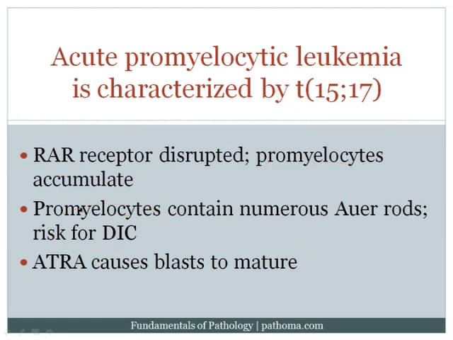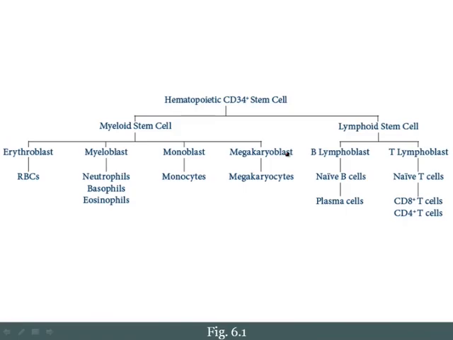If ATRA is given, ATRA will then bind the retinoic acid receptor, causing the cells to mature and alleviating the patient of their leukemic burden. Now recall that I said that if there is no recurring cytogenetic abnormality, then we subclassify the AML based on the lineage of differentiation. That requires us to review the lineage of differentiation briefly.